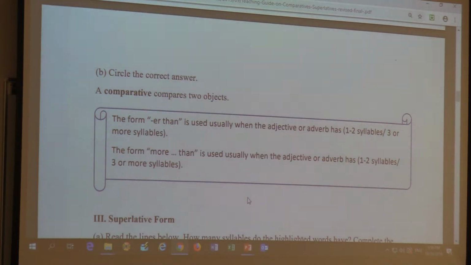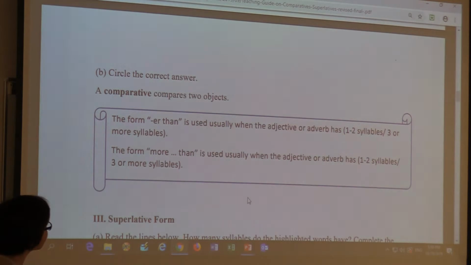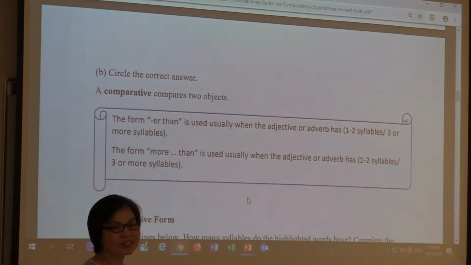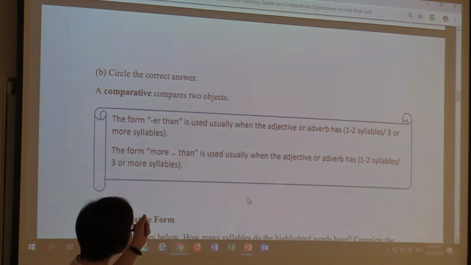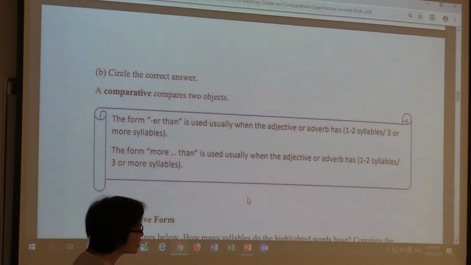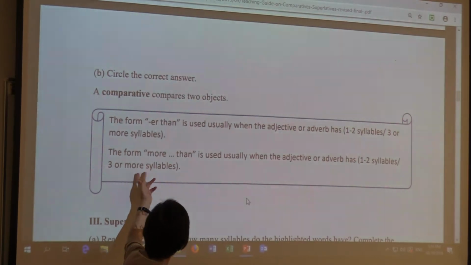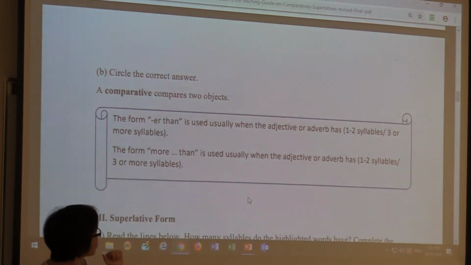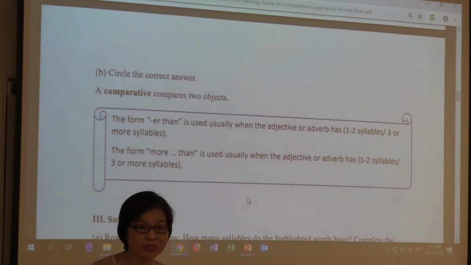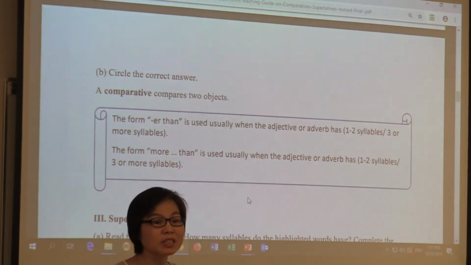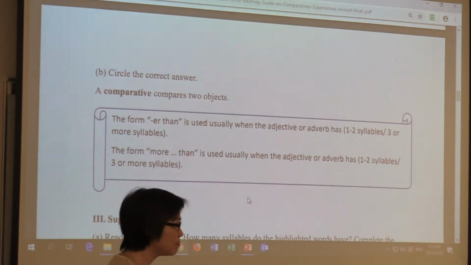A comparative compares two objects. The form -er is used usually when the adjective or adverb has 1 or 2 syllables, or 3 or more syllables. They have to choose one. Which one should they choose? 1 or 2 for -er, yeah. And 'more than' is usually used with adjectives with 3 or more syllables. So they can discover the language by themselves with those examples given.